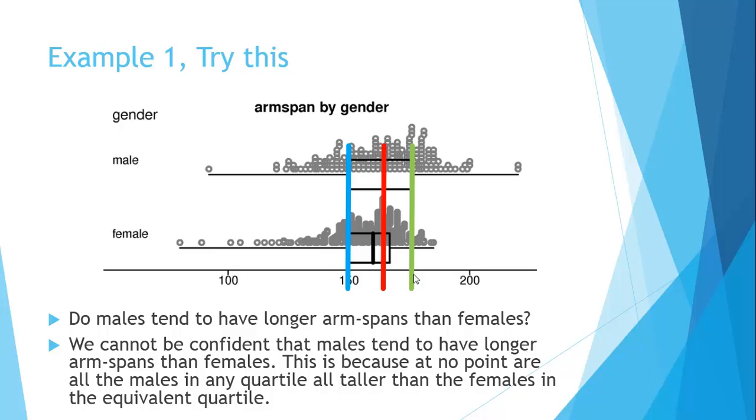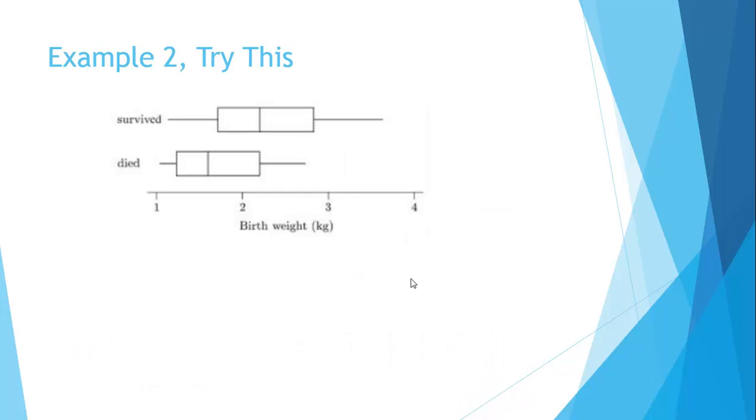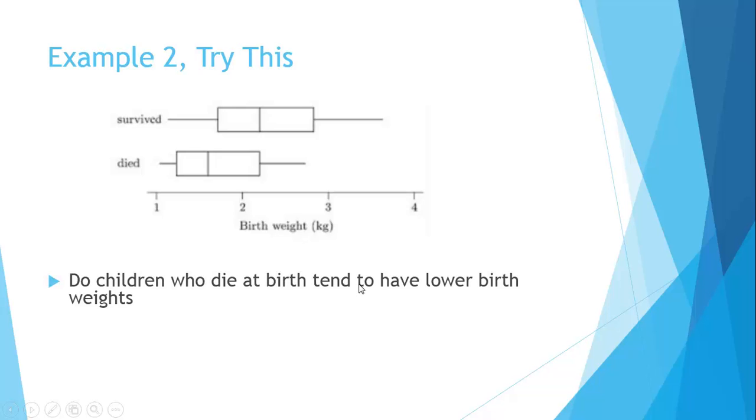Whereas in the previous examples, everybody in the quartile was taller or larger than everyone in the equivalent quartile. Here's another example. This is birth weight of children at birth and whether they survived or died. Do children who die at birth tend to have lower birth weights? It should really say than those that survived. So let's check. When you look here, 25% of those that survived were heavier than any of the children that died.